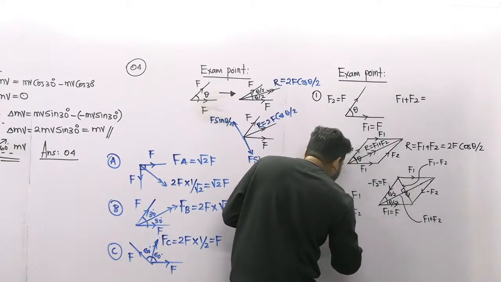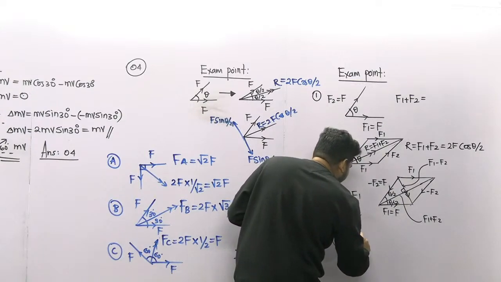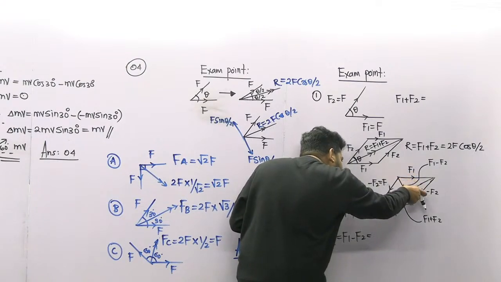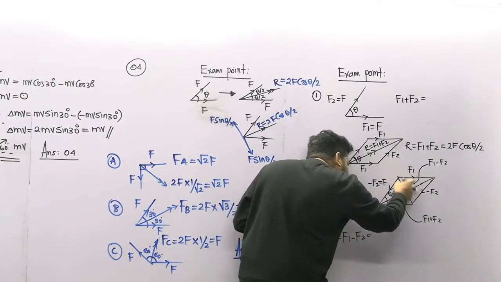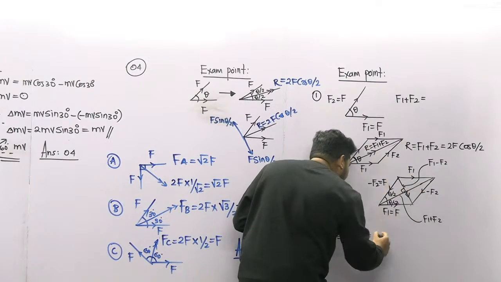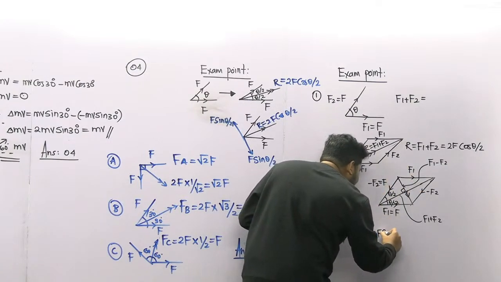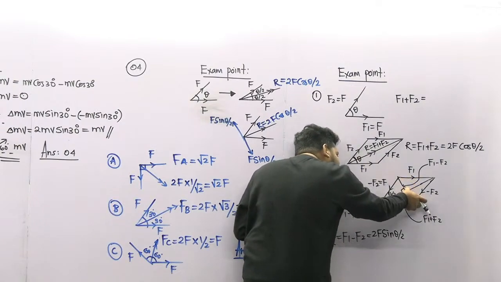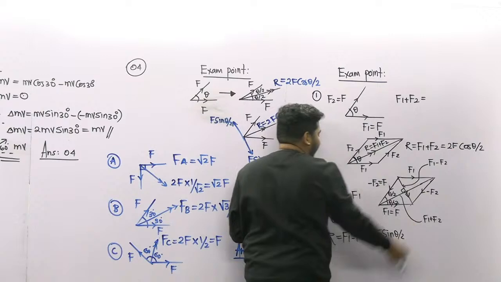So the resultant for F1 minus F2 is F sine theta by 2 plus F sine theta by 2. This is the resultant for F1 minus F2, right? So the value is 2F sine theta by 2. Adding F sine theta by 2 plus F sine theta by 2 is equal to F1 minus F2.